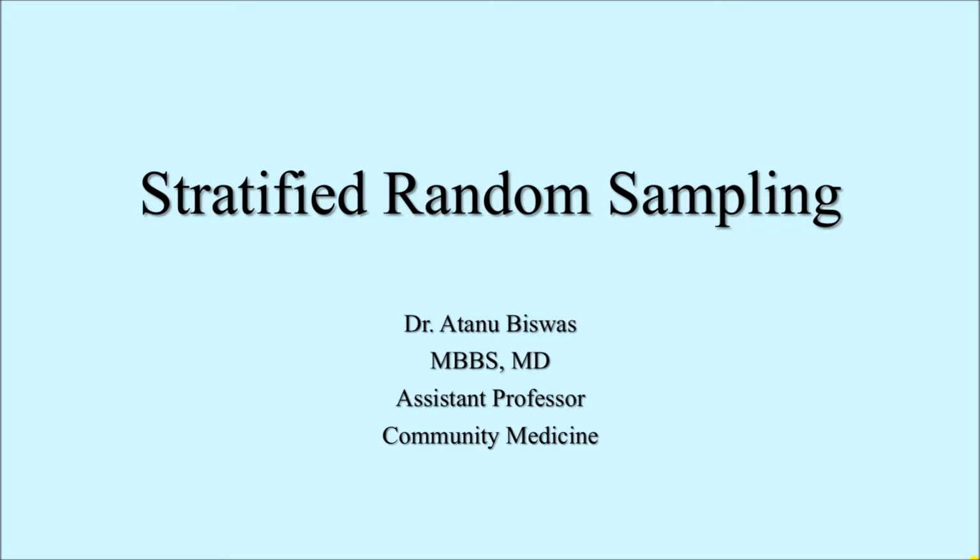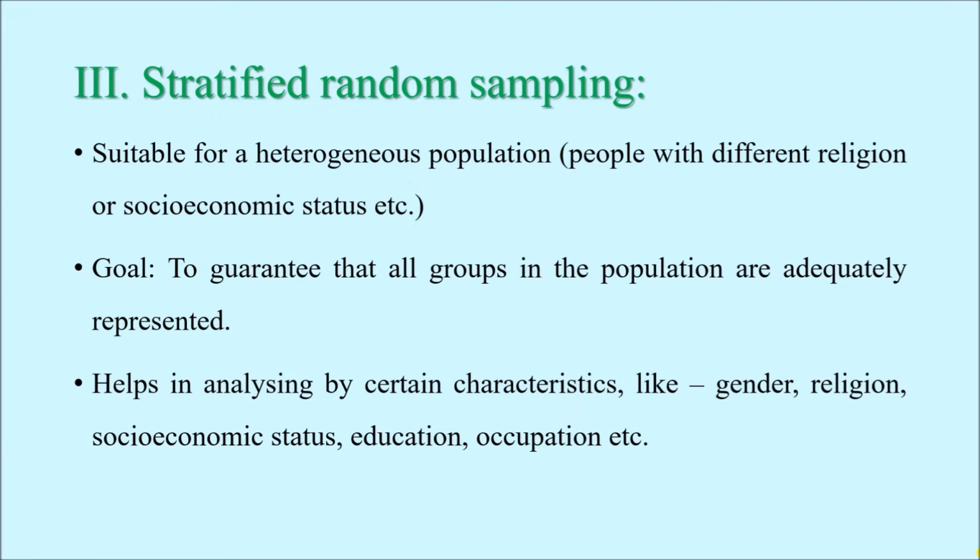Today we shall have a very short discussion on stratified random sampling, which is the third technique of probability sampling. Stratified random sampling is most suitable for a population that is heterogeneous. Now, in a given population, if people belong to different religions, having different socioeconomic status, that means these people have characteristics which are not very similar to each other. So that is not a homogeneous population, rather it is a heterogeneous population, and for such population stratified random sampling is a suitable sampling technique.